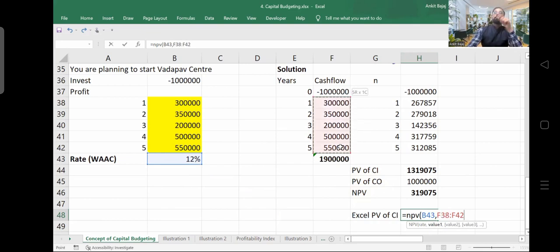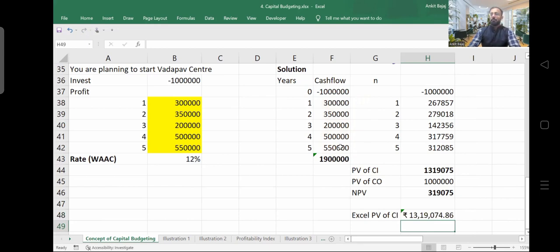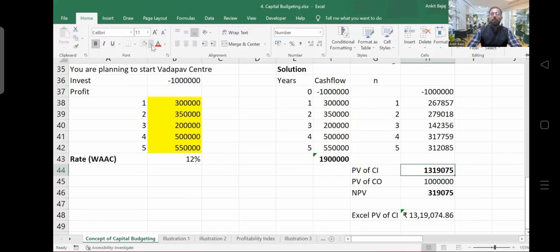After the rate, put a comma, then directly select the entire future value. After that, do nothing else. Close the bracket and press enter here. Right? So you can see the answer which we calculated manually and the answer which we are calculating using the formula, both are the same. Is it clear?